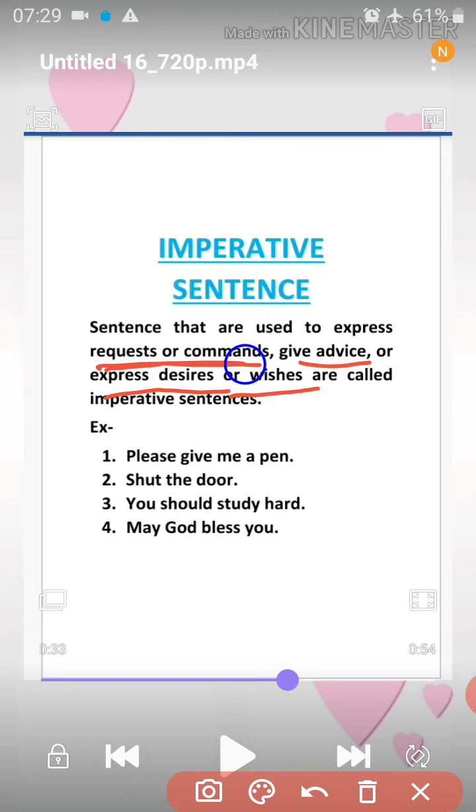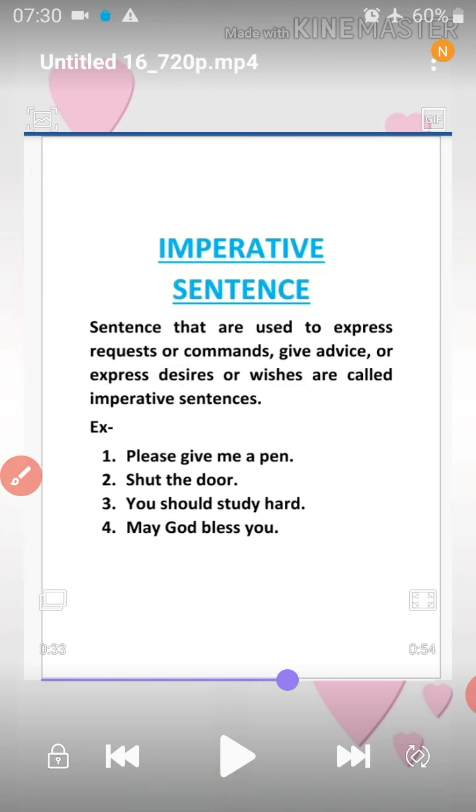Whenever we request something, give an order, give advice, or express our desire or wish about something, all those sentences come under imperative sentences.